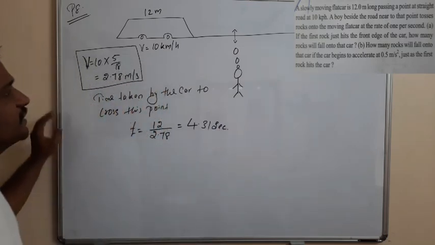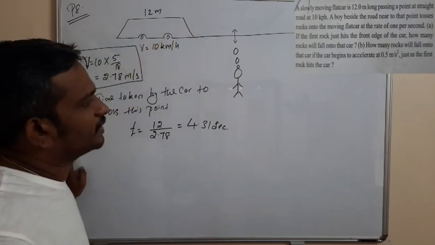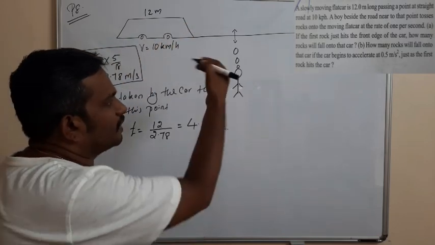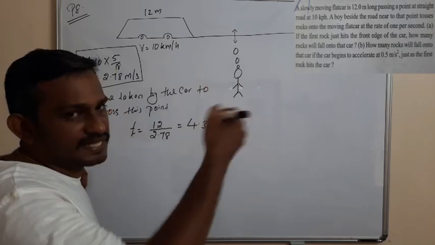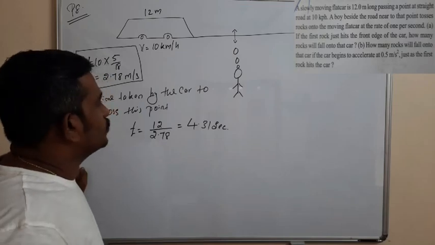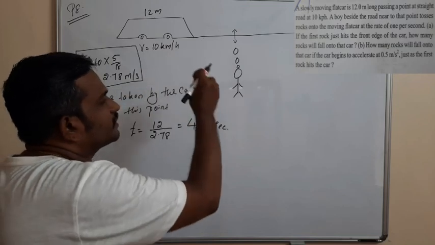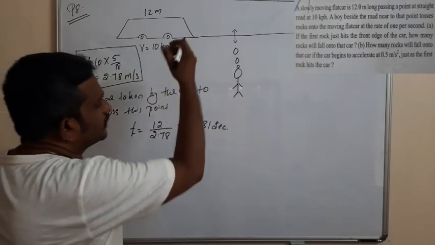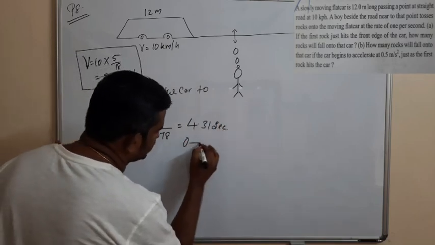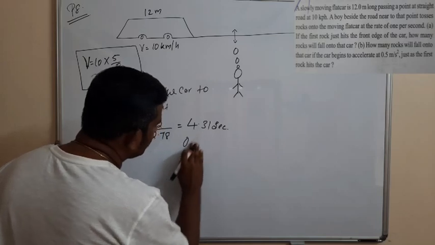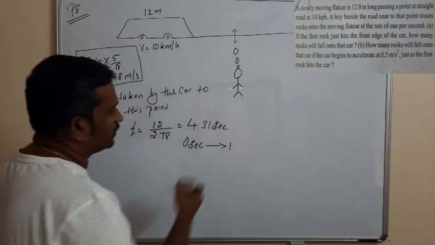So what is given in the question? When the car just enters the point, the first rock falls on the car. The boy is tossing the rock at the rate of 1 per second. So at the 0th second, the first rock falls on the car.